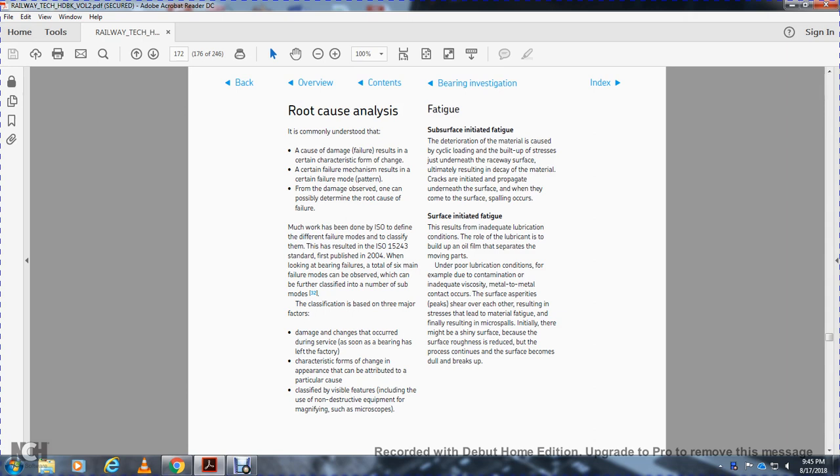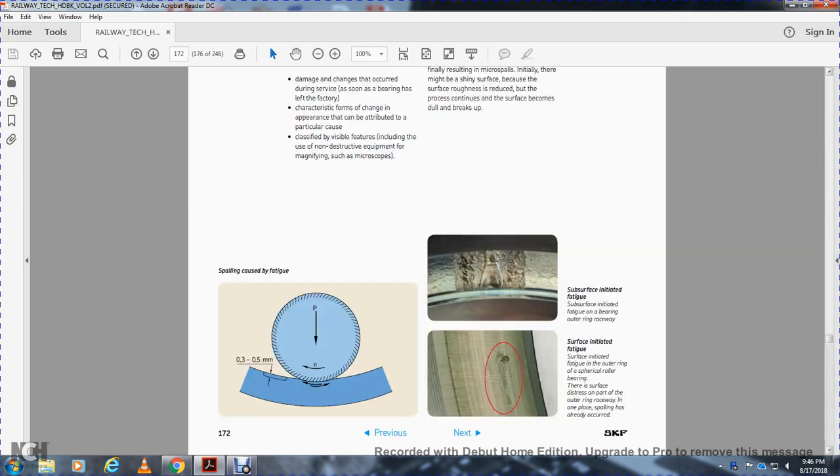Surface initiated fatigue is the result of inadequate lubrication, with a lack of lubricant and no build-up of the oil film separating the moving parts, causing poor lubrication. For example, due to contamination or inadequate viscosity, metal contact occurs over the surface asperities, and the peaks shear over each other, resulting in material stress and fatigue, with the final result of micro spalls. Initially, the shiny surface becomes rough, then the roughness is reduced as the process continues, the surface becomes dull and breaks up. Spalling is caused by fatigue, and also by subsurface initiated fatigue.